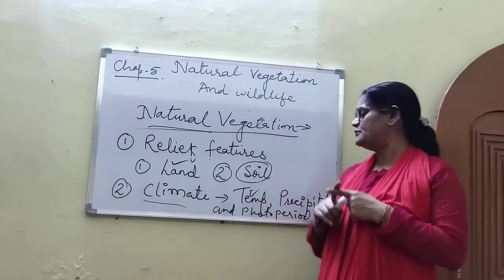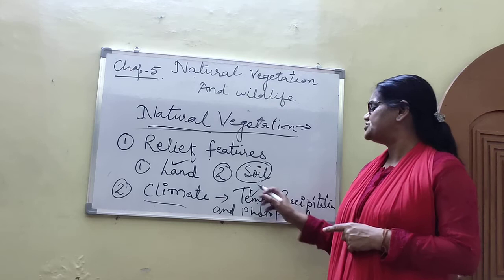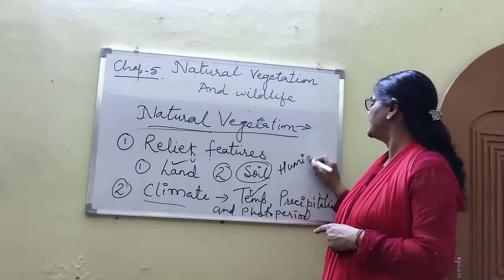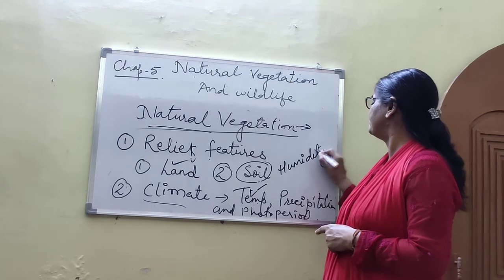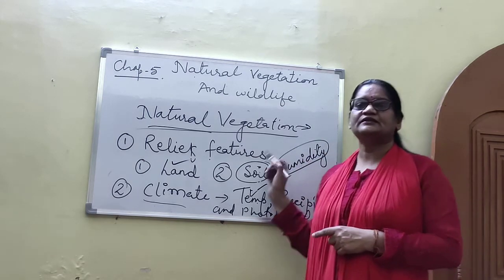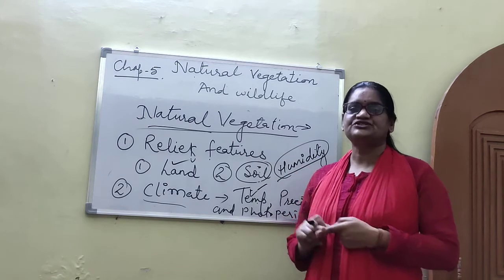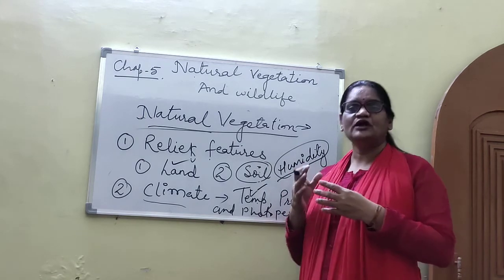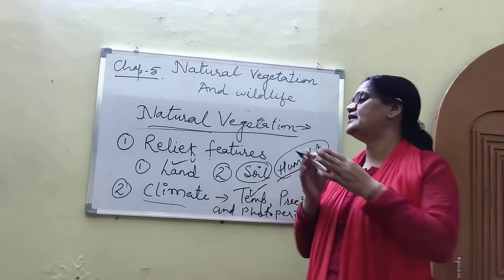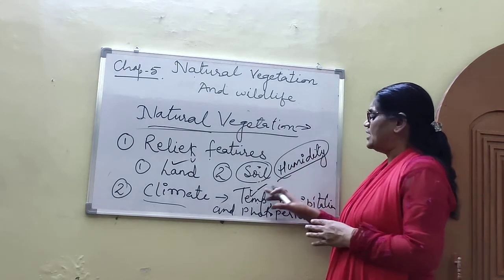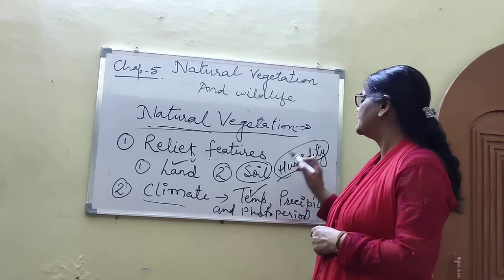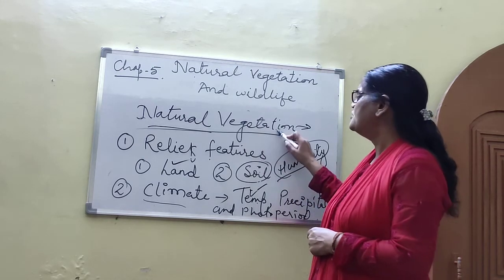It is very important. Humidity present in the air, then precipitation and soil. The fall in temperature affects the vegetation and its growth. You see, the fall in temperature affects the growth and types of vegetation.